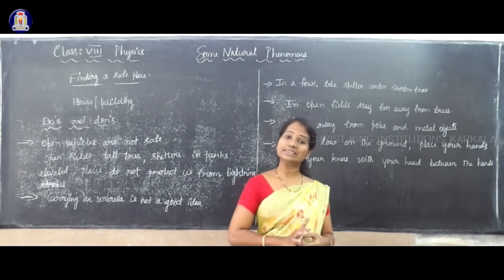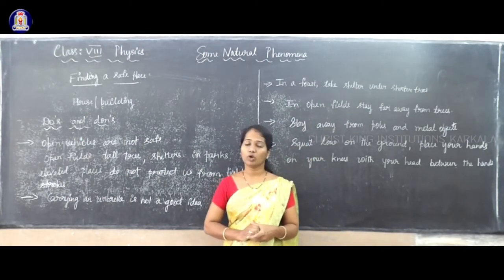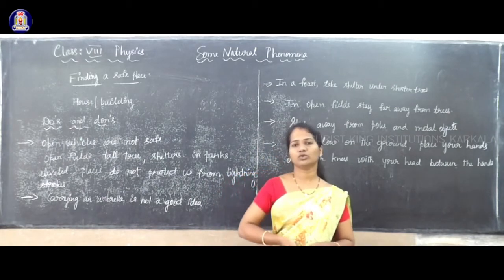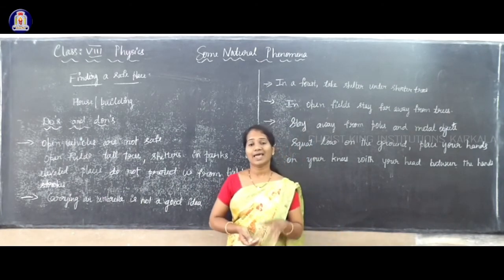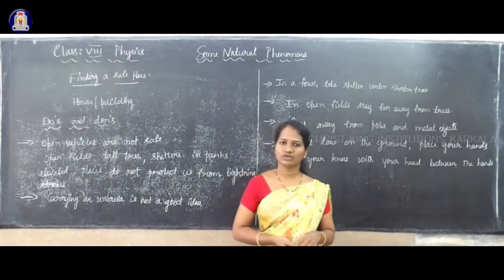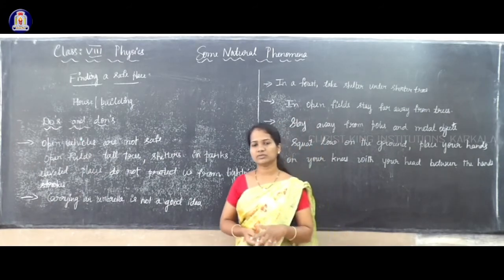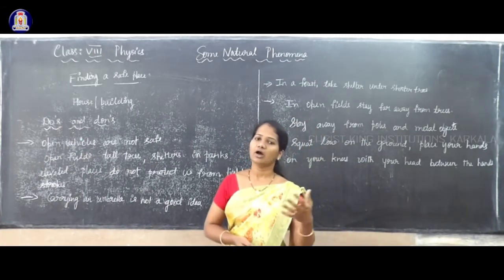Suppose we are inside the home. If we are inside the house, what precautionary measures do we have to take? Usually, we have to stay away from electrical appliances. You should not touch any electrical appliances, it may be a mixer, grinder or anything.